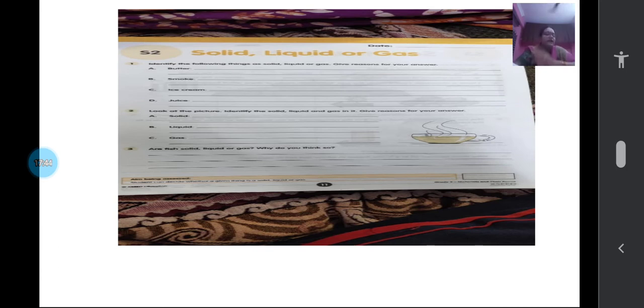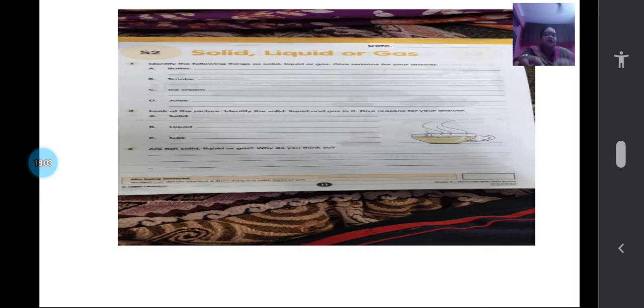Let us see what is given in your workbook. S2, please write the date, solid, liquid, or gas. Open your workbook along with me. You can also try to do that. Identify the following things as solid, liquid, or gas. Give reasons. Here different things are given. You have to identify whether it is solid or liquid or gas.